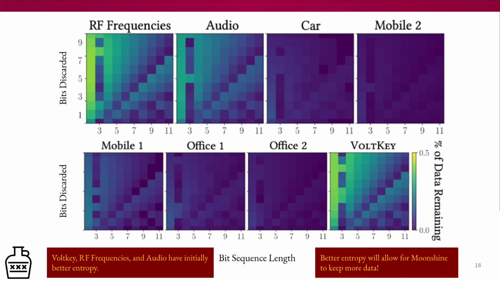50% of data is the absolute best case we can have because 50% is a completely uniform set. So if we throw out half of a completely uniform set, we retain 50%. So now, let's talk more about the findings here: RF frequencies, audio, and Volkey all start with the highest initial entropy, meaning that Moonshine was able to save more data because of that initial entropy, whereas car, mobile, and office all had initially low entropies. So when we apply Moonshine to get it to a point where it was random, Moonshine had to throw out a lot more data.